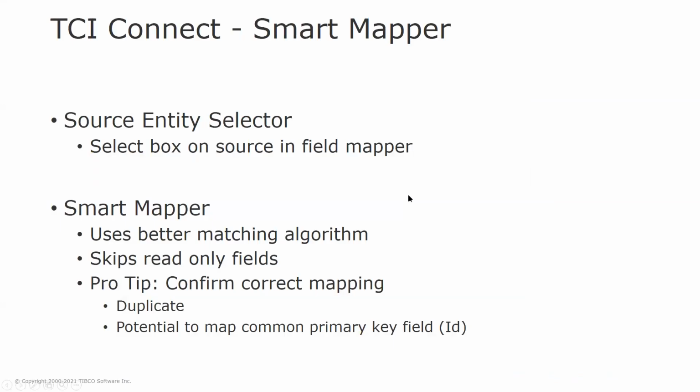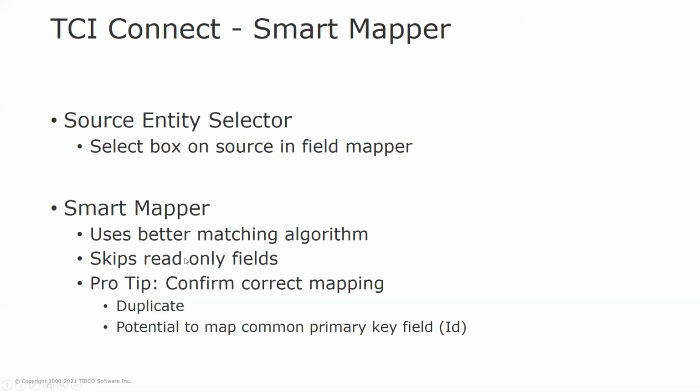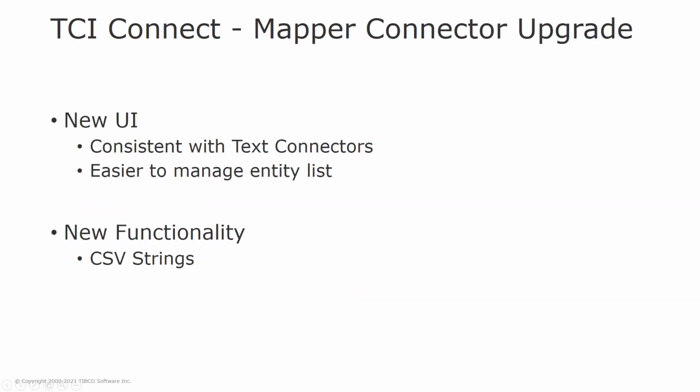So just to understand how that works, select that source entity, and then the smart mapper. Just really be careful about duplicate fields, and it could be overzealous in the field mappings. Just confirm that none of those are primary keys.